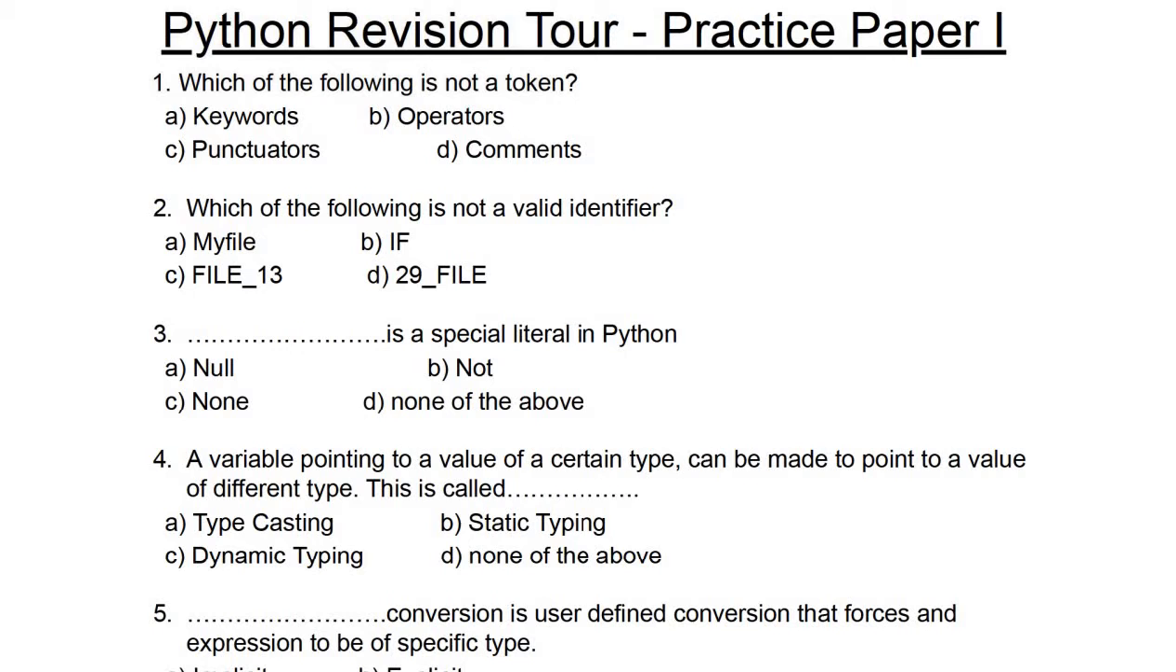So let's start. Our first question is, which of the following is not a token? So we have 5 tokens in Python and here comment is not a token. Which of the following is not a valid identifier? According to identifier rule, we can't write any digit at the starting position. So answer is D. Question number 3, a special literal in Python. So we have a special literal, None, in Python.